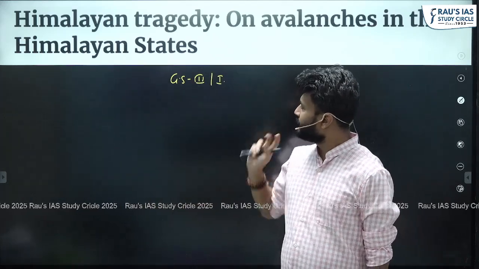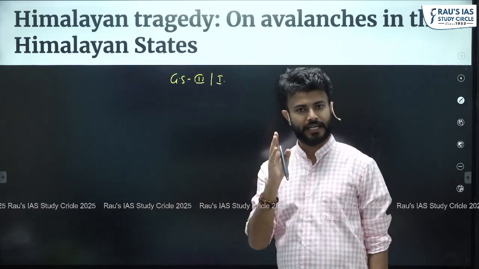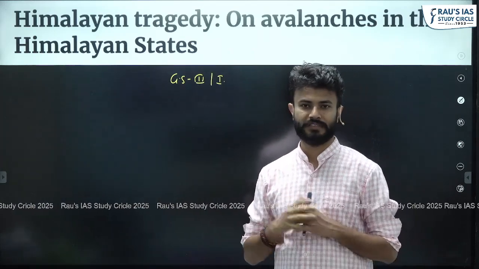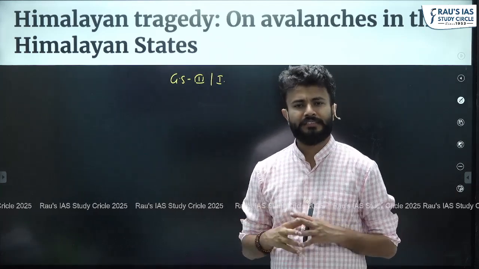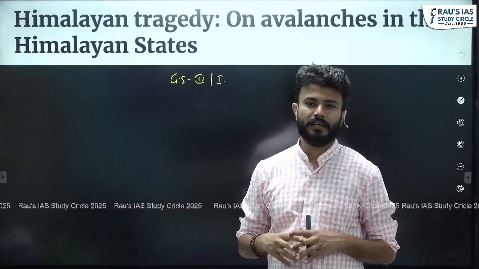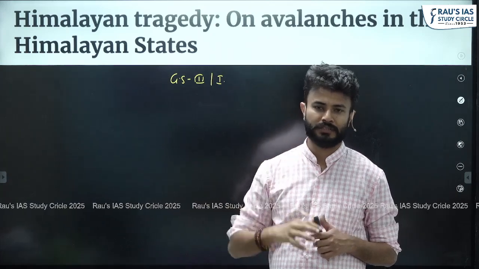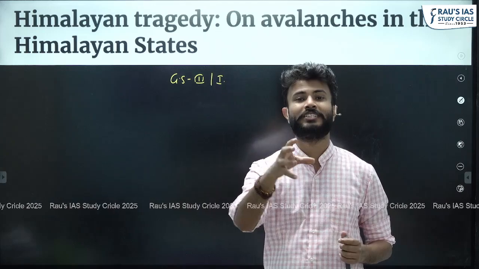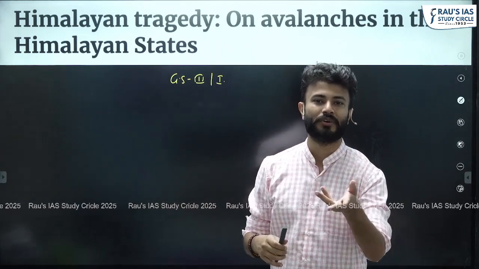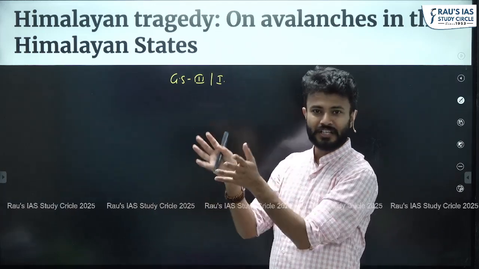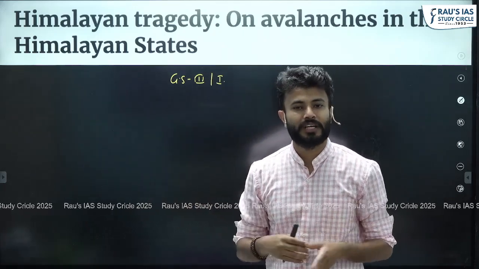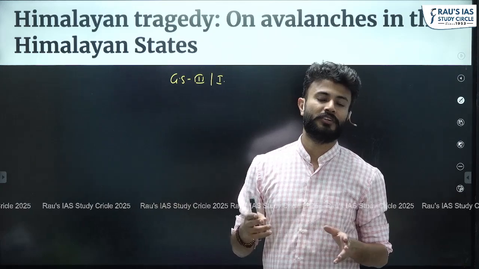So in both of these papers, when we take the geography and environment section into account, we will see how UPSC every year is asking questions which demand a regional analysis of a particular region. For example, you must be knowing the questions related to the resource potential of Deccan Traps. So this is an example where you analyze a region, a region is Deccan Traps, in terms of resources. A similar question was asked the next year, resource potential of the long coastline.